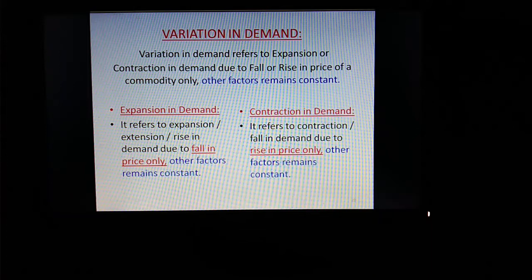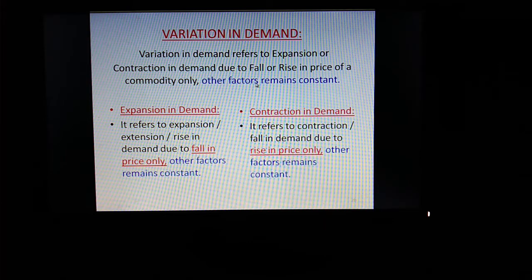First type is variation in demand. Please read the definition. Variation in demand refers to expansion or contraction in demand. Here you can see that there are 2 types of variation in demand, expansion in demand and contraction in demand. So variation in demand refers to expansion or contraction in demand due to, please pay attention to these words, fall or rise in price of a commodity only. Again I am repeating, fall or rise in price of a commodity only, other factors remain constant.